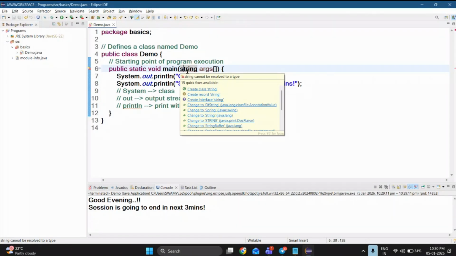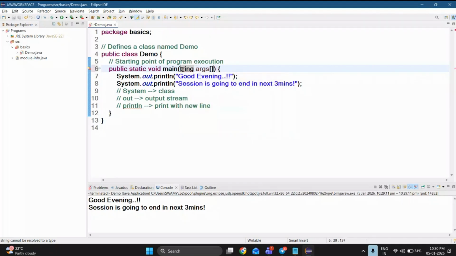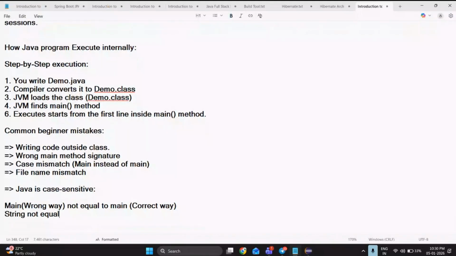So you must and should use String with a capital letter itself. The correct way is String, the wrong way is string with a small letter. We should not declare it in this way. Clear?